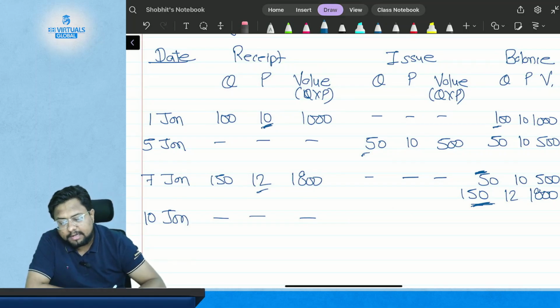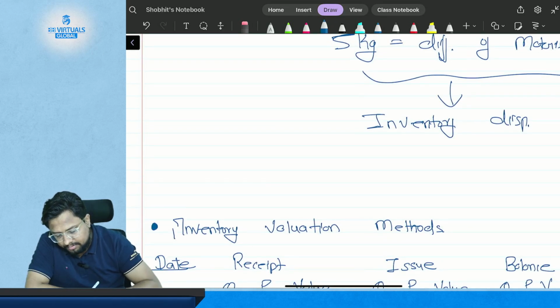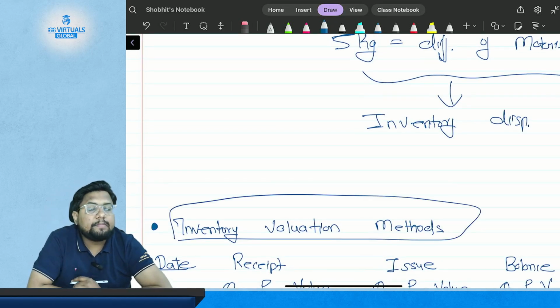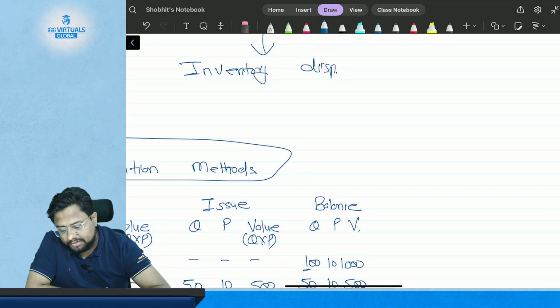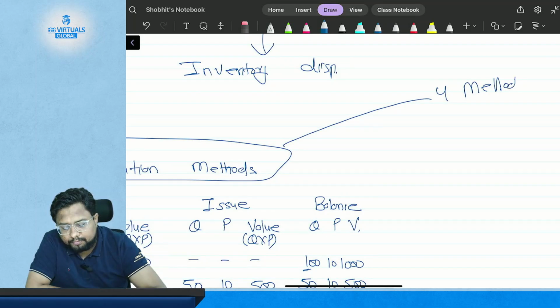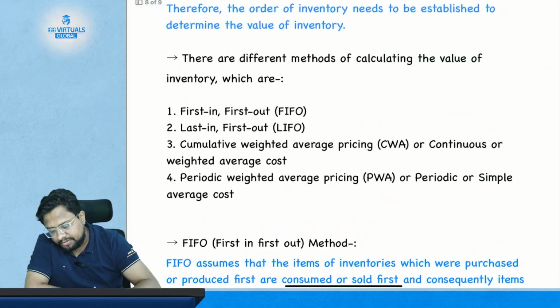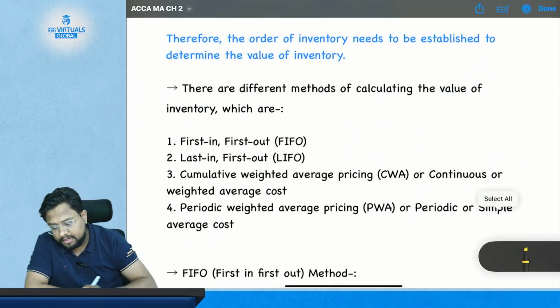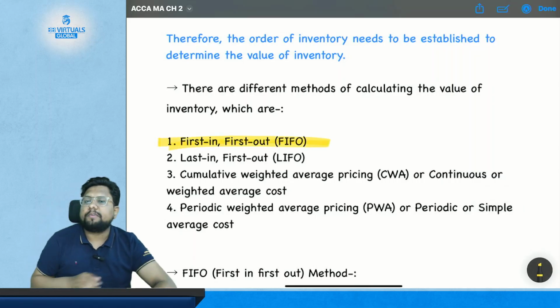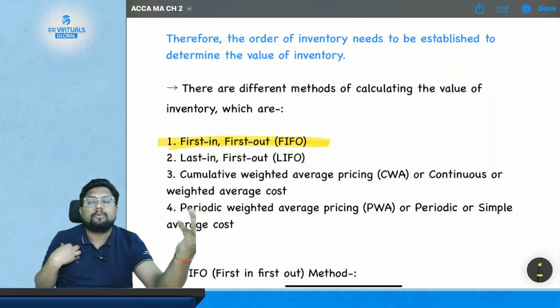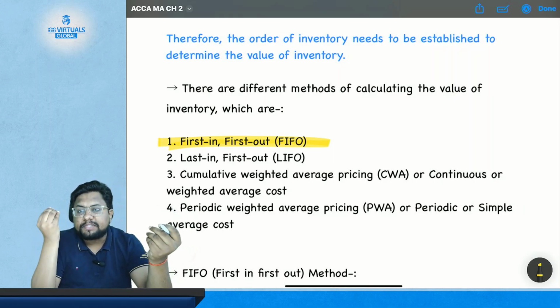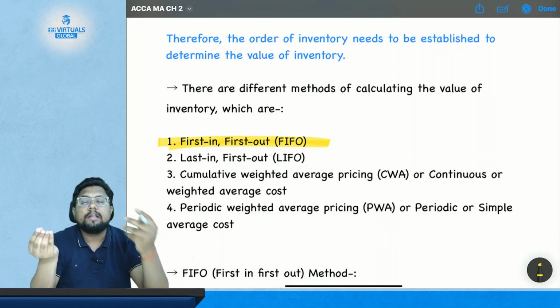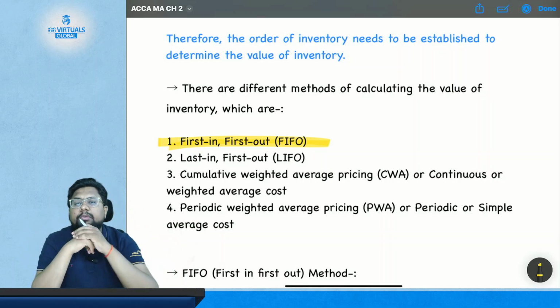Hence, the need for an inventory valuation method arises, where we need to study four types of methods for inventory valuation. The first one is FIFO. FIFO means first in, first out. So the first method is FIFO, first in, first out. That means whatever you have purchased earlier will go first to the production.